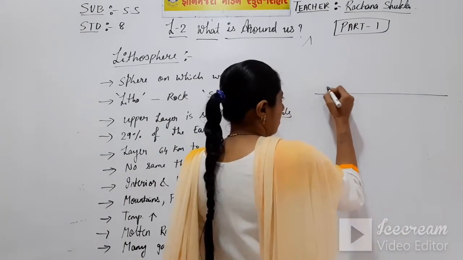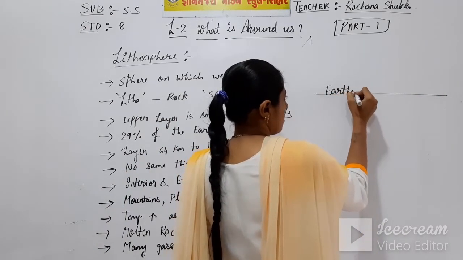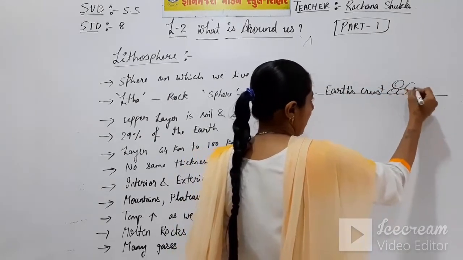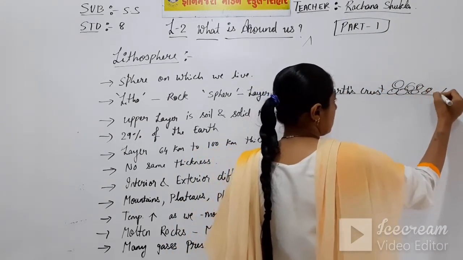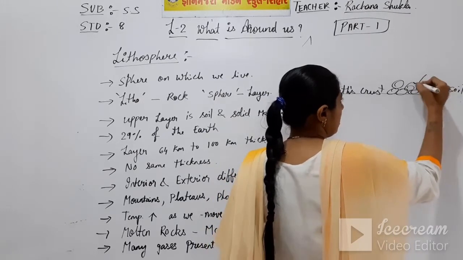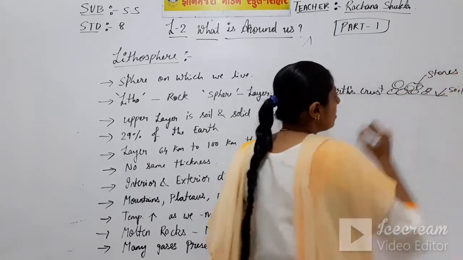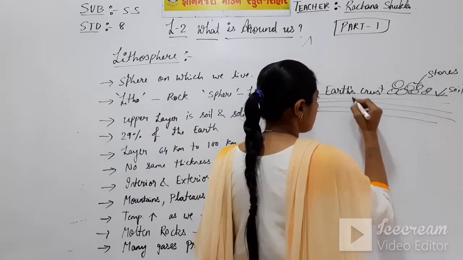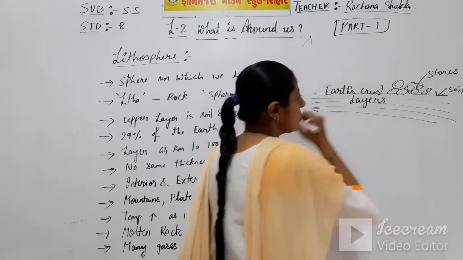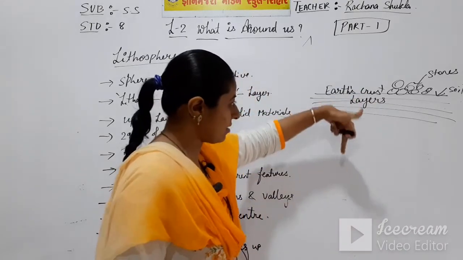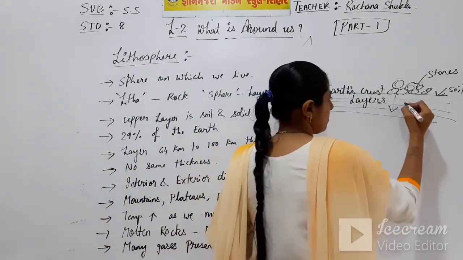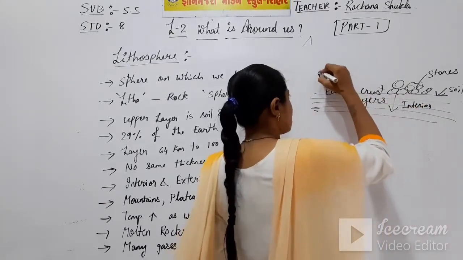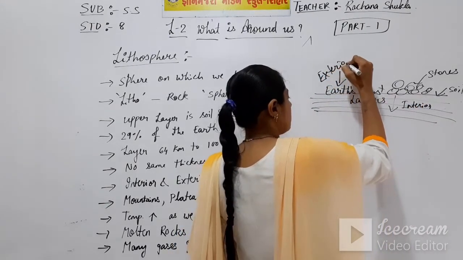This is the earth's crust on which we live. You have stones, pebbles, and many soil. Soil is also found here. These are the stones. And here there are different layers. These are the different layers in the interior downwards, and this is called exterior upwards.